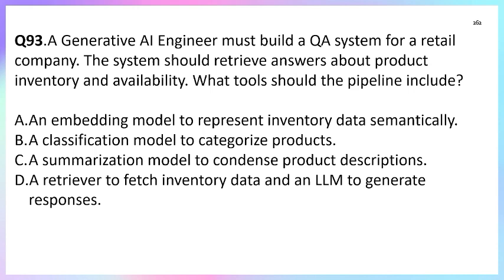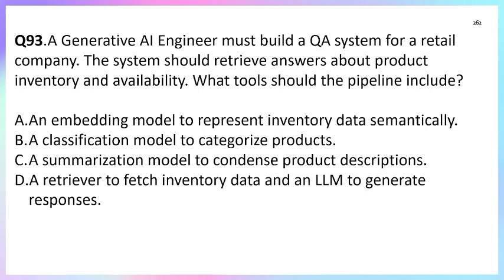Question number 93. A generative AI engineer must build a QA design for a retail company. The system should retrieve answers about product inventory and availability. What tools should the pipeline include? Option A, an embedding model to represent inventory data semantically. Option B, a classification model to categorize products. Option C, a summarization model to condense product descriptions. Option D, a retriever to fetch inventory data and an LLM to generate responses.